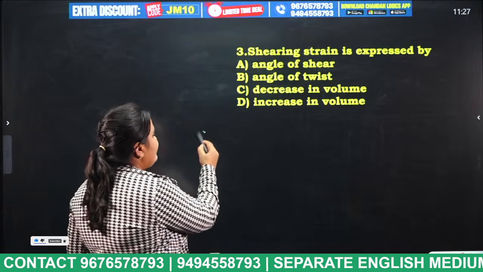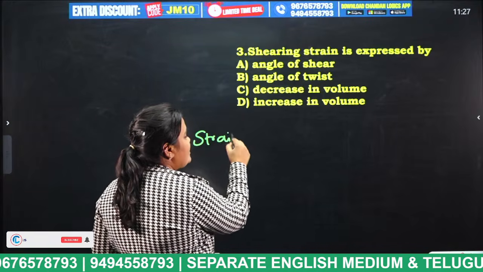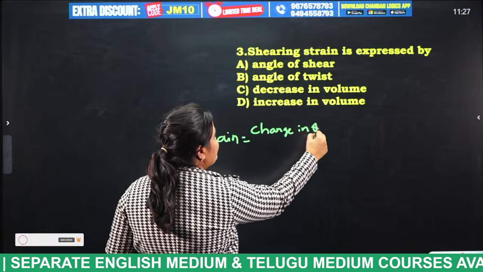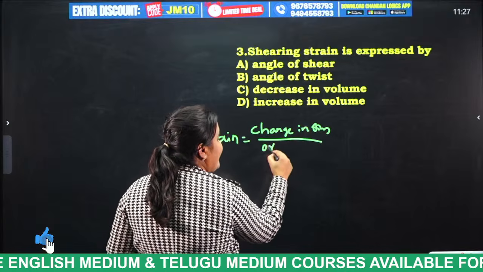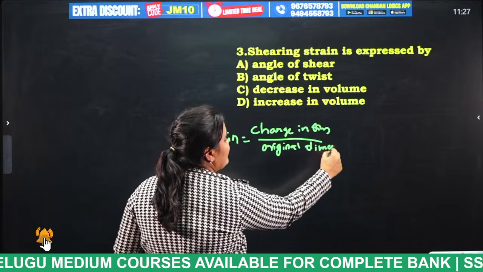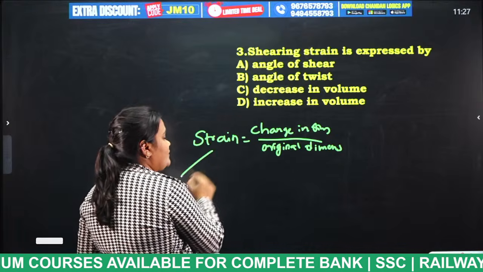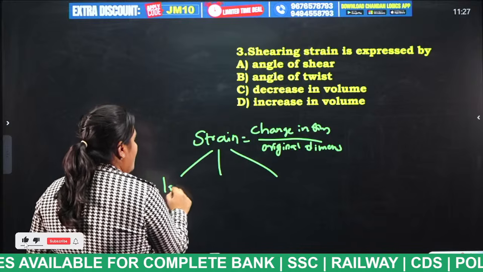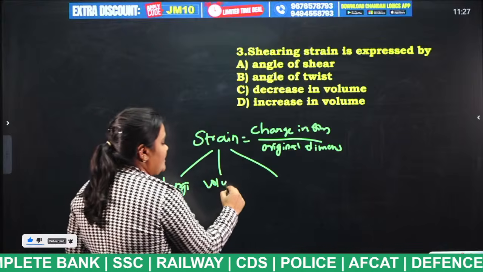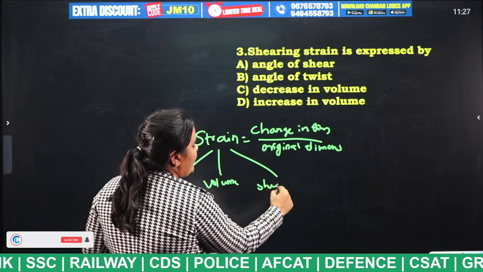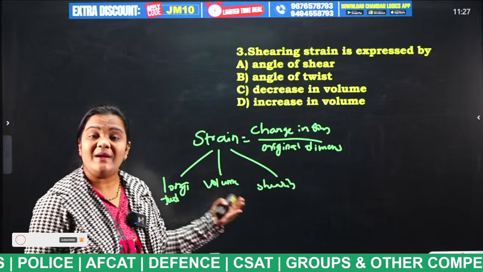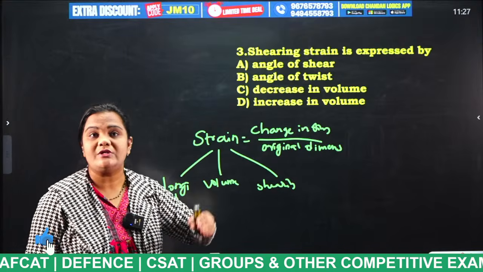What do you mean by strain? Strain is change in dimensions by original dimension. Remember, very important: strain has no dimensions. We have three types of strain. What are those three types? Longitudinal strain, volumetric strain, and shearing strain. Longitudinal strain is change in length to its original length. Volumetric strain is change in volume to its original volume.